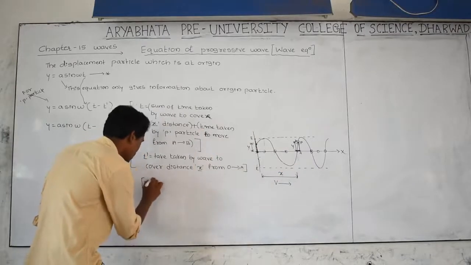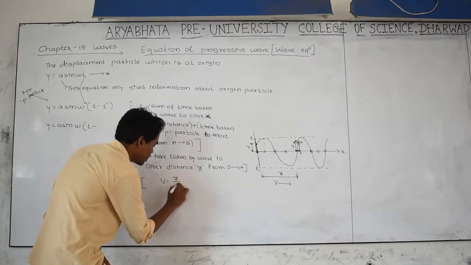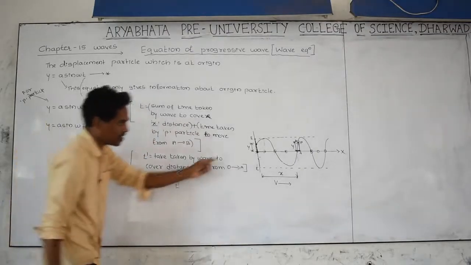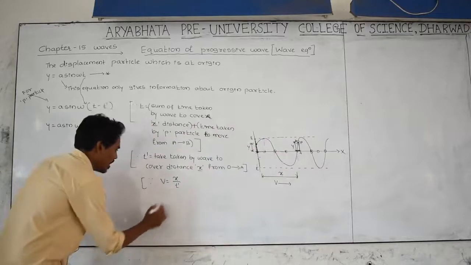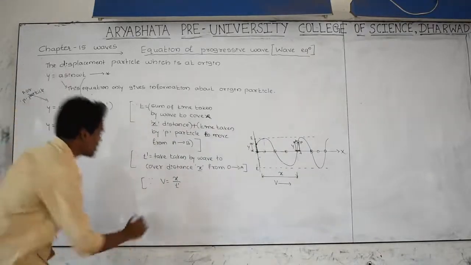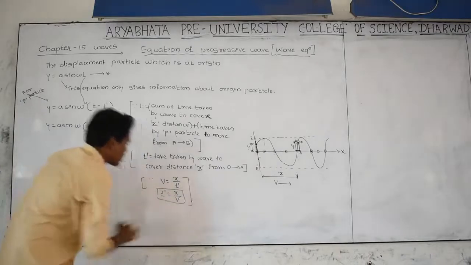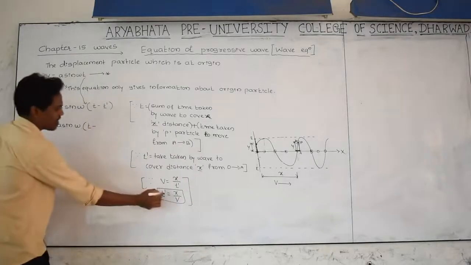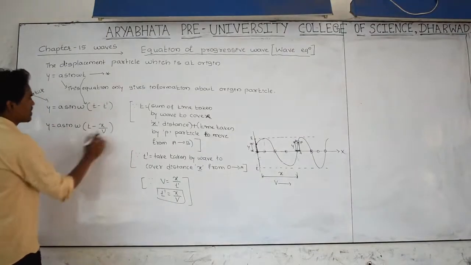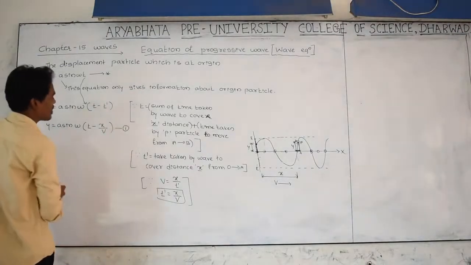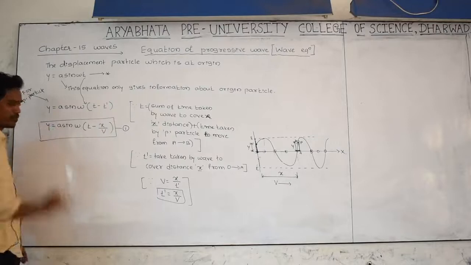Therefore you know very well that velocity is equal to distance by time. What is the time taken by the wave to reach from O to A point? Here I am writing t dash is equal to distance by velocity. T dash I am writing as x divided by v. And let us take it as equation number 1.